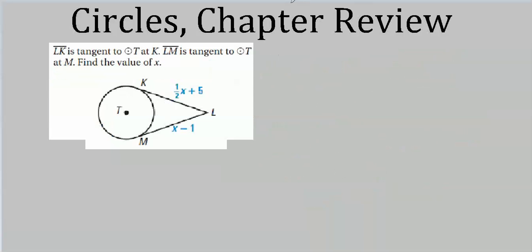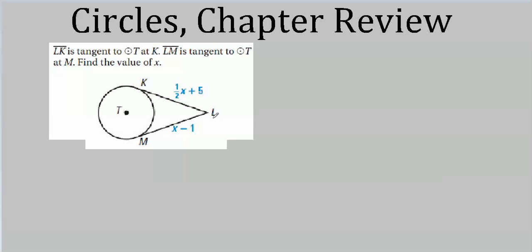Okay, here's another one. It's really pretty easy. All you have to remember is that when you draw two tangents from a point outside the circle, which is probably the only way you could do it, the distance from that point to the point of tangency is the same for both tangents. In other words, KL has to equal ML.